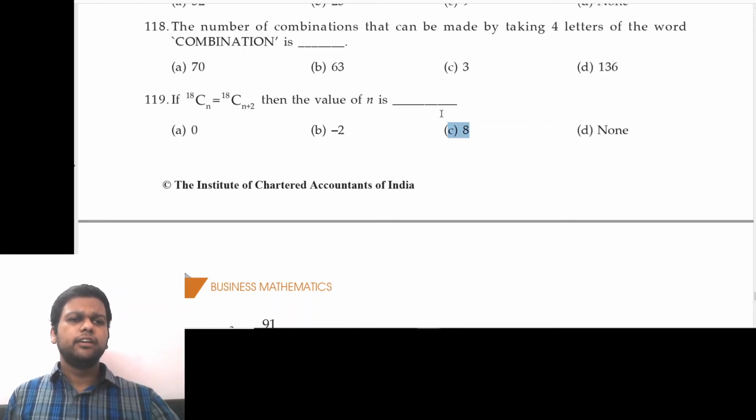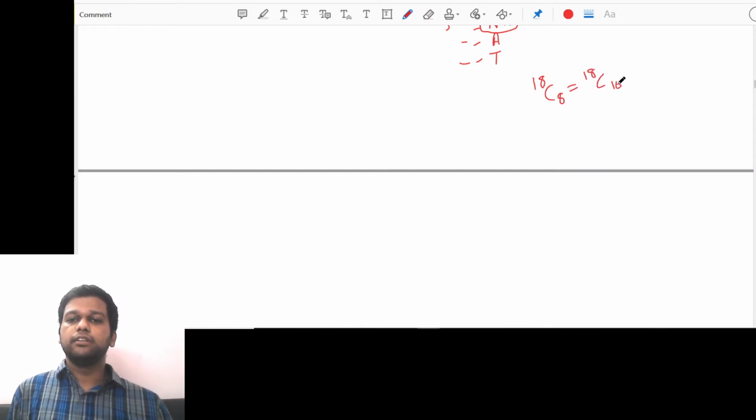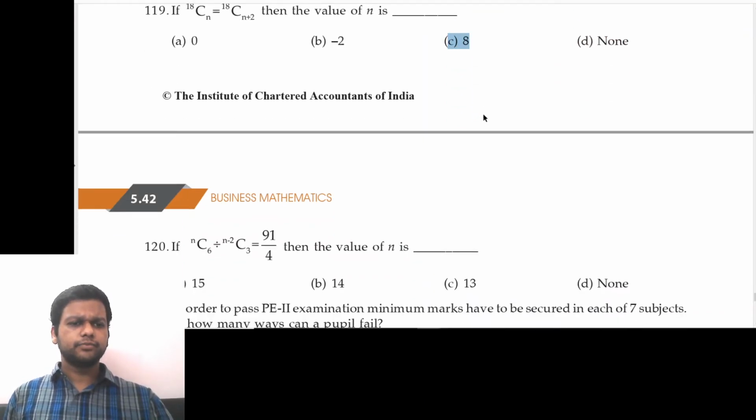But if we write, it will be 18C8 is equal to 18C(8 plus 2), that is 18C10. So if we put 8, it will be 18C8 equal to 18C10. This is correct because we know that nCr is equal to nC(n minus r). If the total of these two is equal to 18, then that means it is correct, right? 18C8 is equal to 18C10. So C is the correct answer.